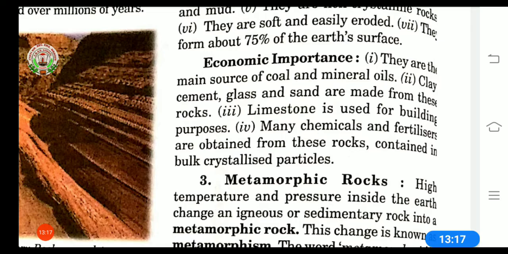They contain in bulk crystallized particles. You might have heard or seen that in agriculture many people use chemicals and fertilizers, and these can be obtained from sedimentary rocks as they contain crystallized particles. Crystallized particle means that is very clear and transparent.